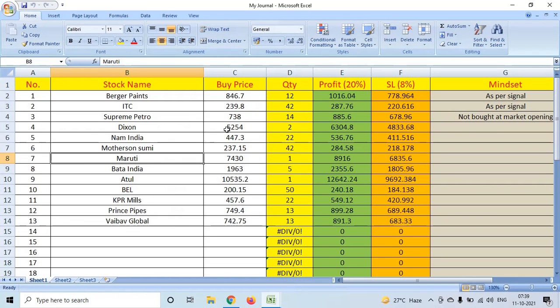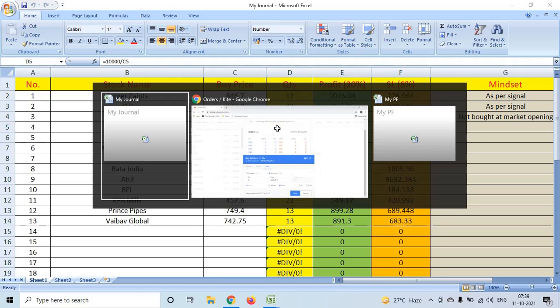So this is my journal, and in that you will find I can buy two. This is the nearest. That's what approximate. So I will place two.